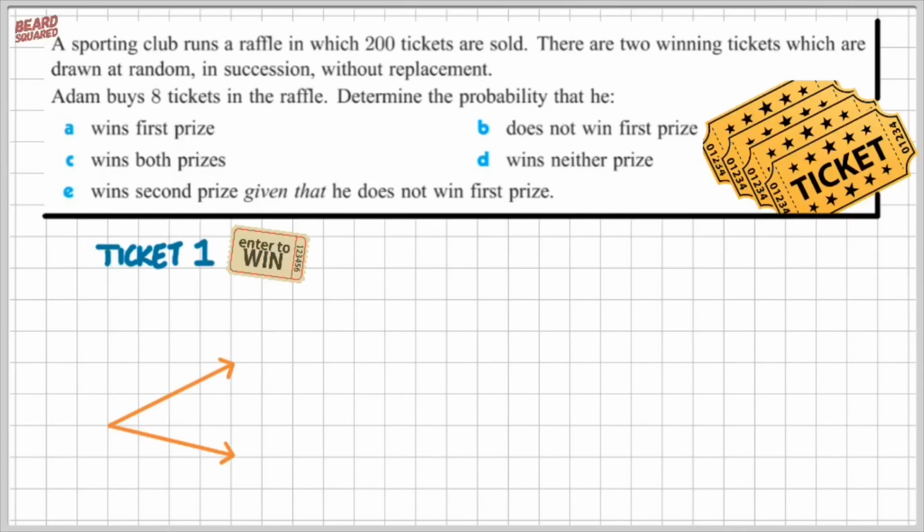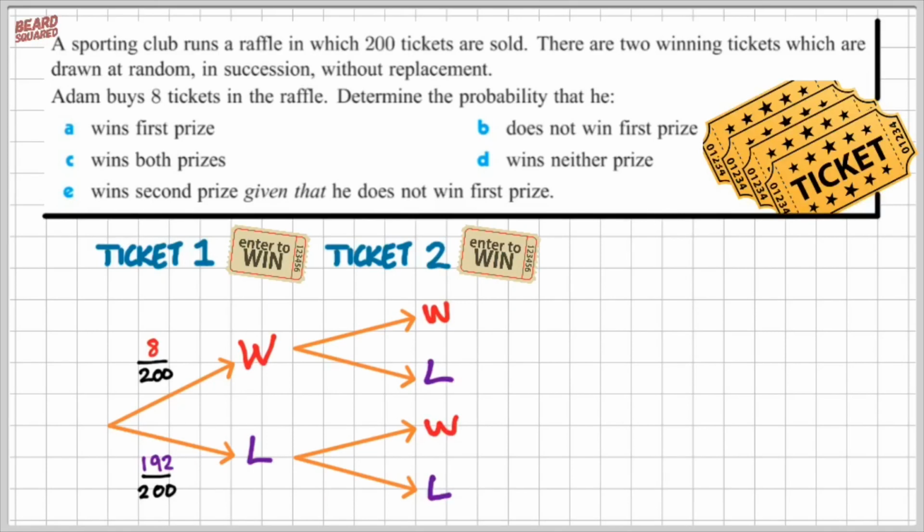So first thing first, ticket 1, Adam has 2 possible outcomes. He can either win or he can lose. Now remember, Adam bought 8 tickets, so he has 8 out of 200 chance of winning. And the remaining number of tickets would be 192 over 200, the probability of him losing. Since this is a 2-ticket draw raffle, Adam has the following possible outcomes. He could win the first ticket and the second ticket. He could win the first ticket and lose the second ticket. He could lose the first ticket, win the second ticket, or he could lose the first ticket and lose the second ticket. Now let's find the probabilities for these branches here.